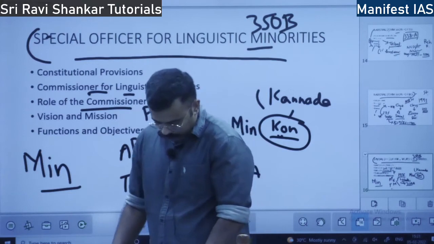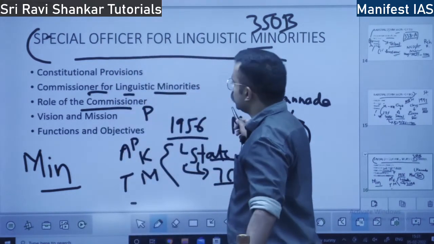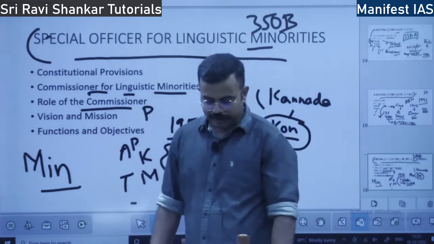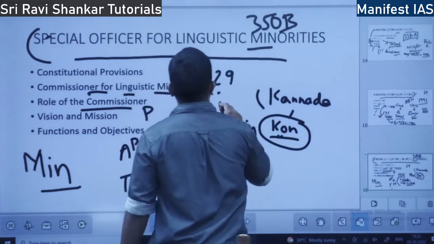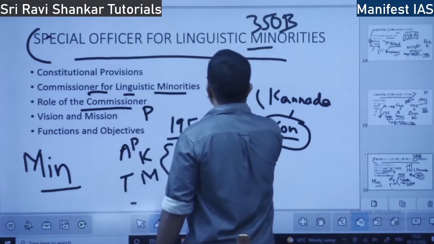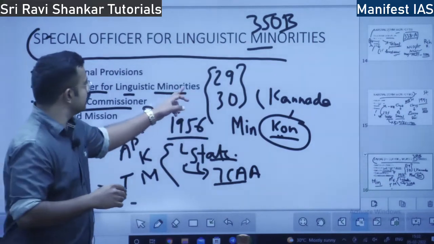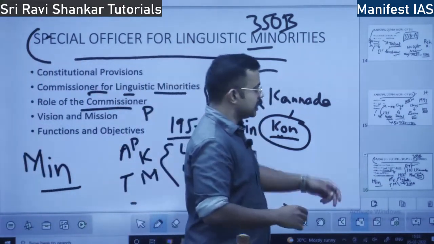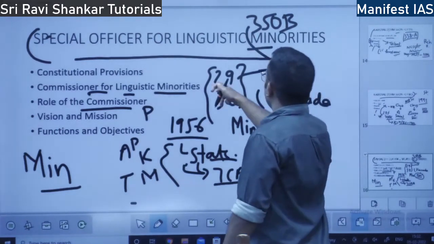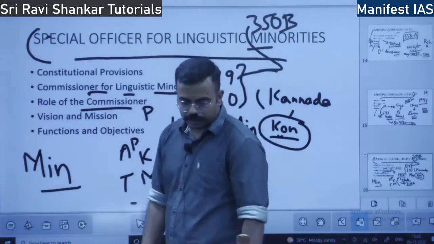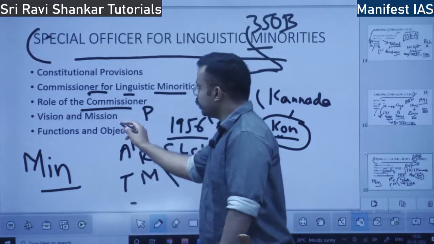His main concern is to protect and promote the linguistic minorities. We have Article 29 and Article 30, fundamental rights, which speak about language, script and cultural protection. You can link Article 350 to Article 29. What is the vision and mission?